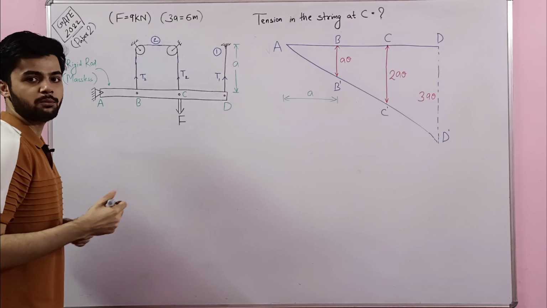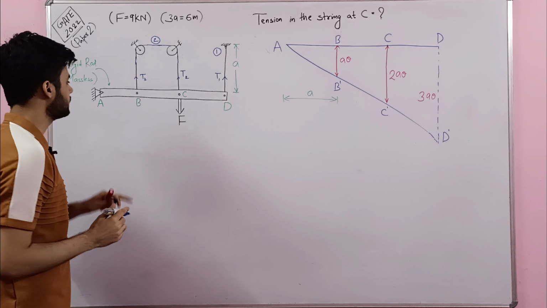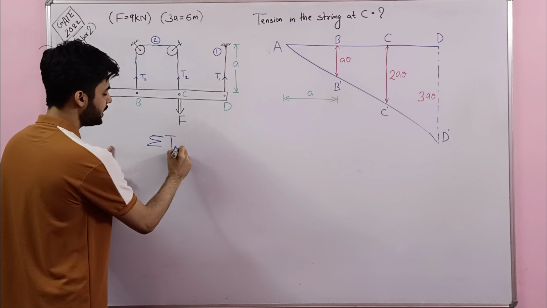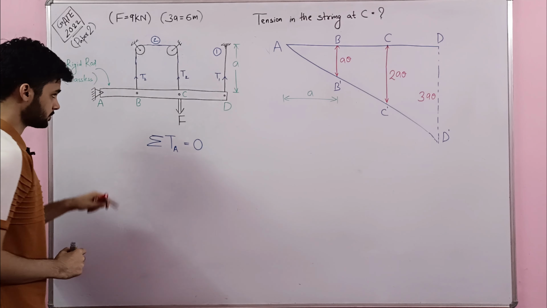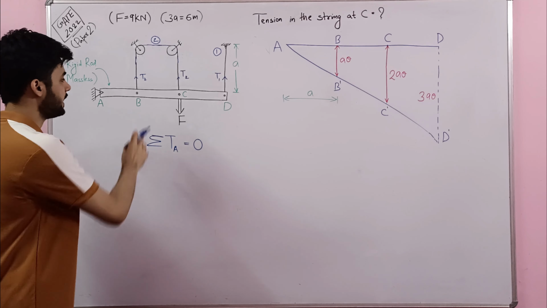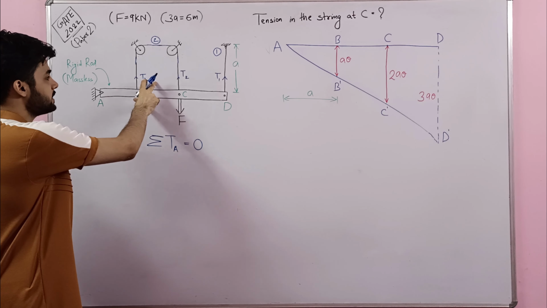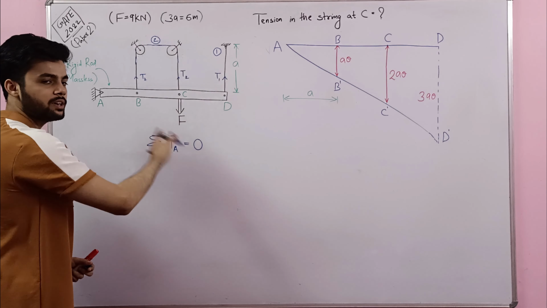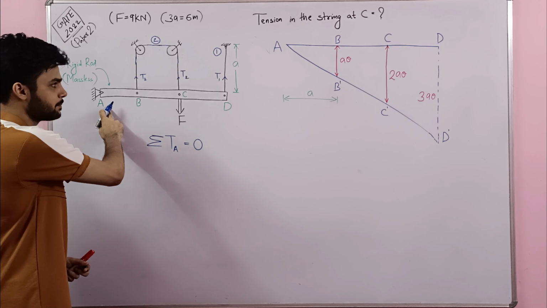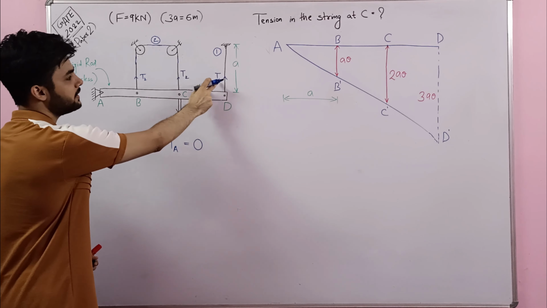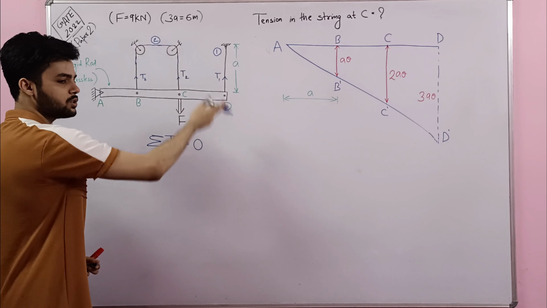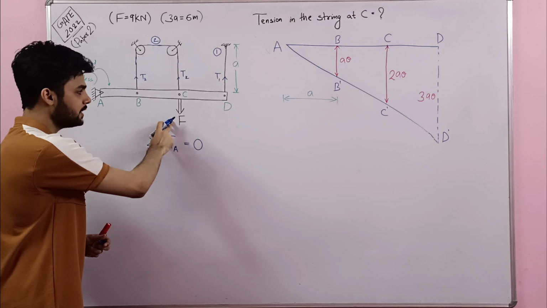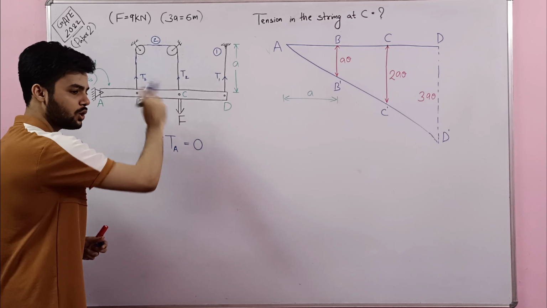So what I am going to do is balance torque about point A. I am writing the summation of all the torques about point A is 0, right? Now if I look at the torque acting on the rod, I can see that T2 and T1 are applying a counterclockwise torque on this rod about point A. Both the tensions T2 and T1 apply a counterclockwise torque, right? And the force F applies a clockwise torque.